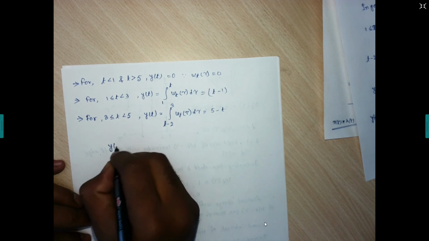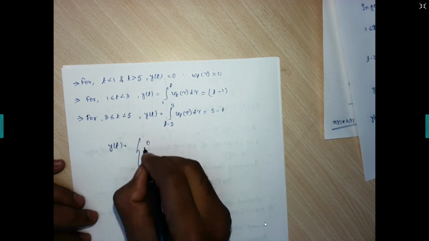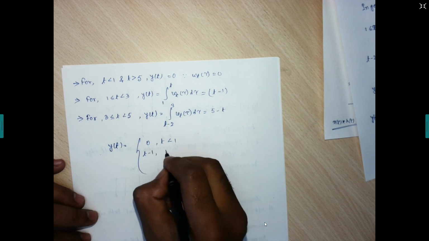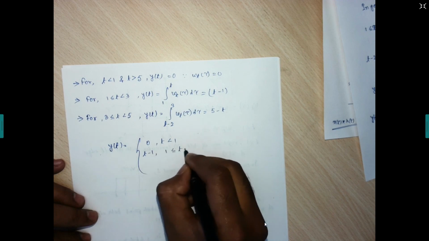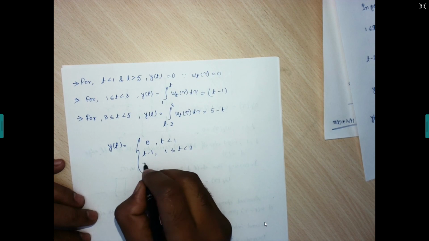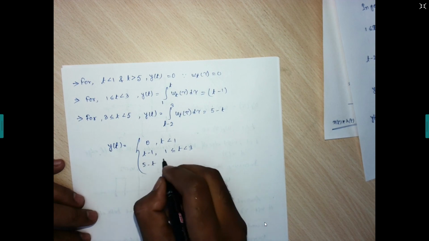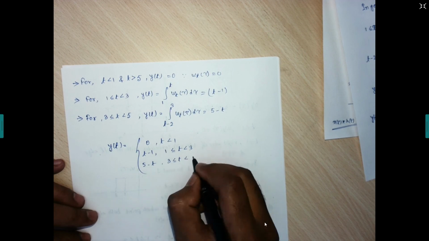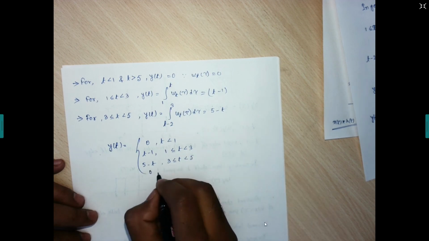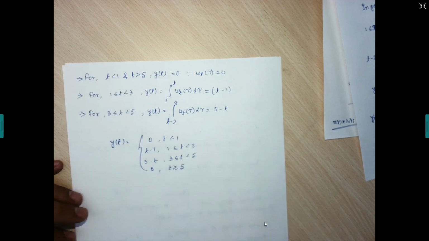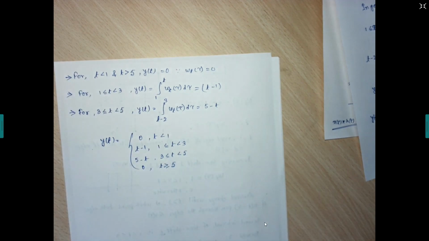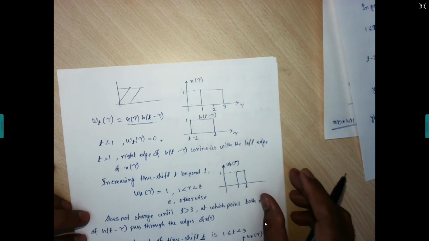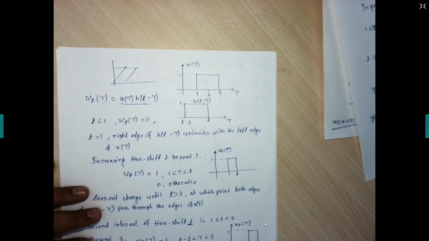So this y of t can be written as 0 for t less than 1, t minus 1 from 1 and up to 3, 5 minus t starting from 3 before 5, and again 0 if we take 5 or greater than 5. So what we are doing basically, we have been on the tau axis, but we are finding the range for t, time shift. Okay.